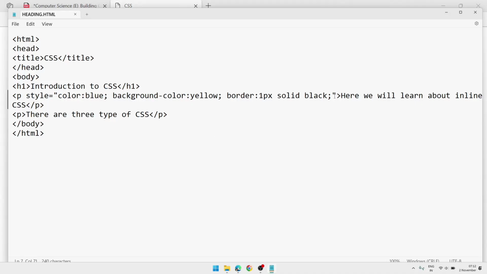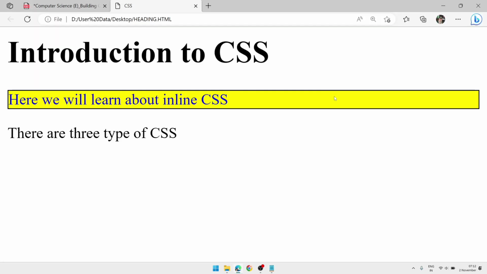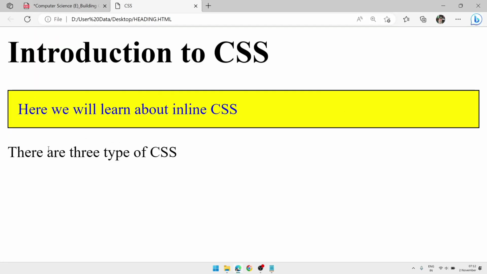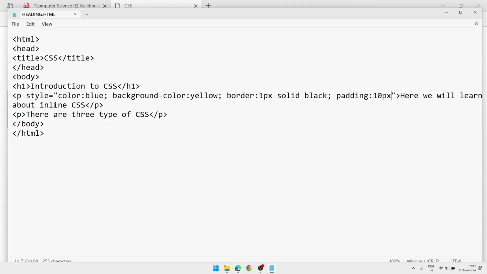We can also give padding. So this you can see. Now if I want to add a different style in the second paragraph, that also we can do. So in the second paragraph again we will write style and whatever we want to add.